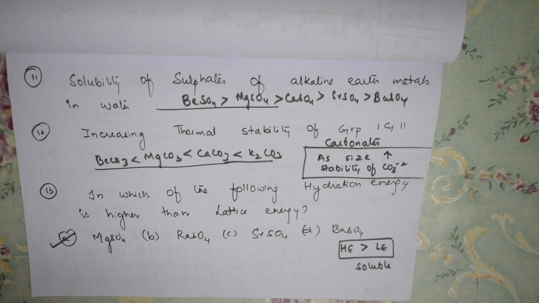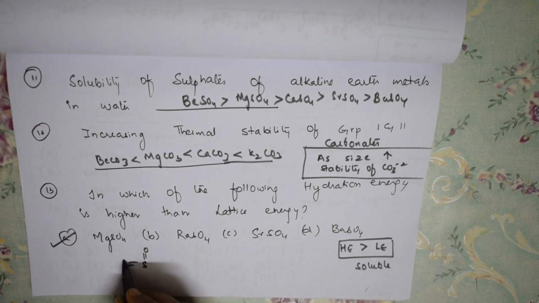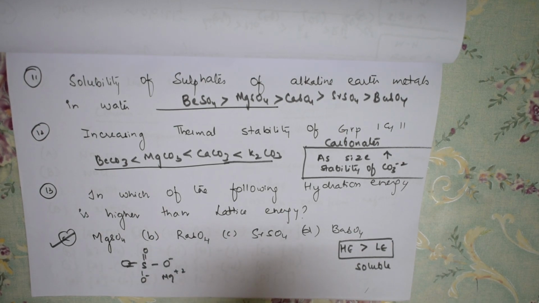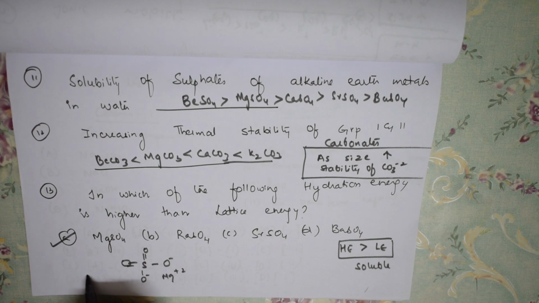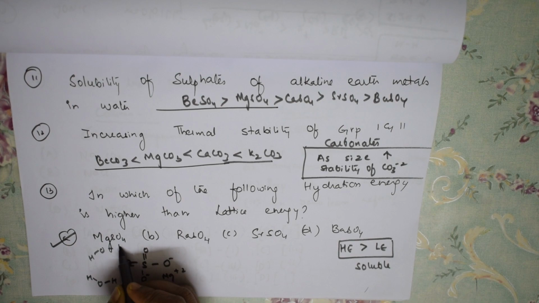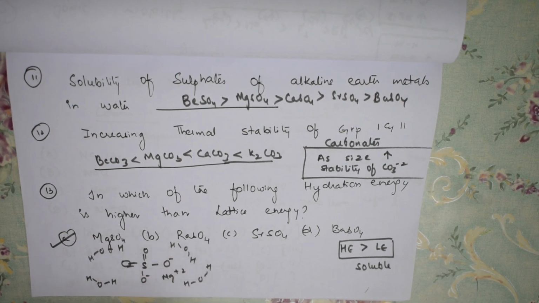So when magnesium sulfate dissolves in water, what is happening? Sulfur is in the center, one oxygen atom here, one more oxygen here, one more oxygen here, one more oxygen here. Now you have your magnesium 2+ ion, which is very close to the negative oxygen atom, correct? And all around you have hydrogen, hydrogen, hydrogen. Because they are dissolving in water, hydrogen bonds are all formed around.